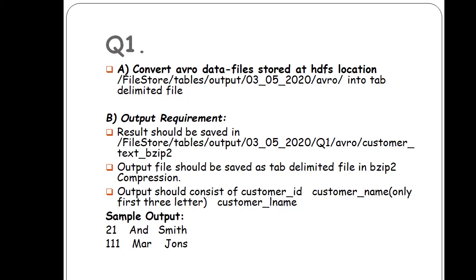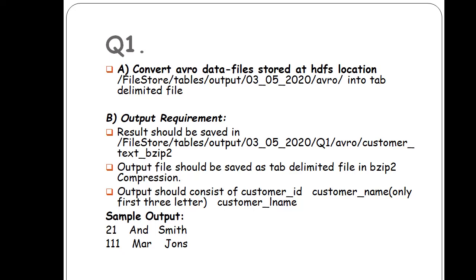The question they ask is like: convert the Avro data file that is stored at an HDFS location. It means they give the input path, and the file format is Avro. They also give the output location, like file store tables output, G235 2020 Q1 Avro customer 1 text bzip2.